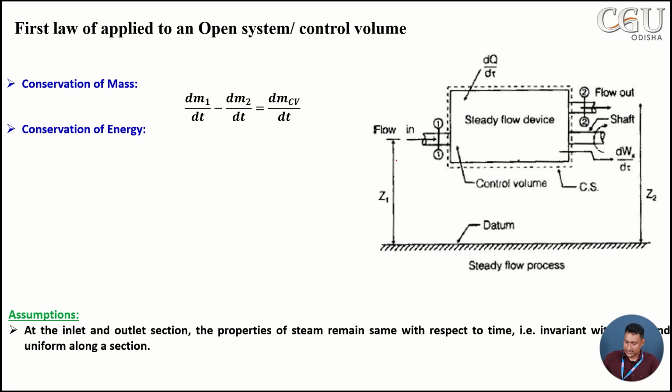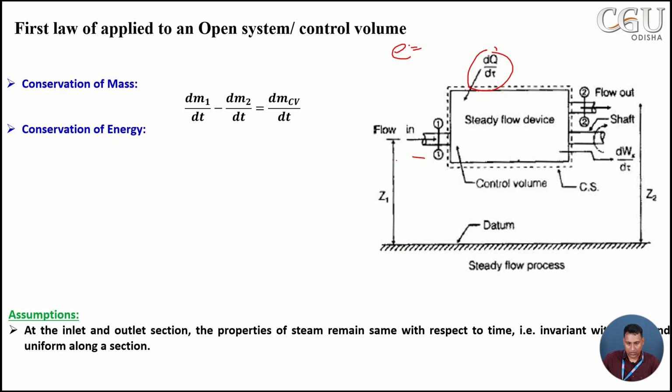Now we move to the next expression, conservation of energy. The energy entering the system comes in two forms. One is the energy associated with the fluid flow, and the other form of energy is the heat entering the system. We can define a term E as the amount of energy going into the system with the fluid.